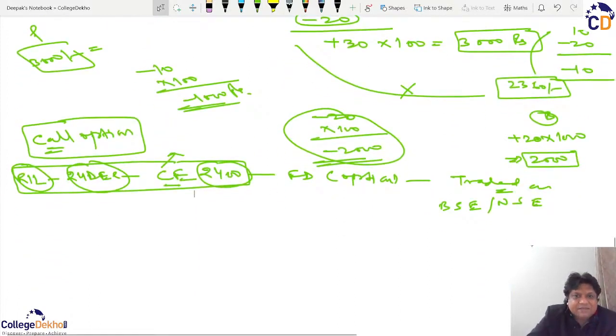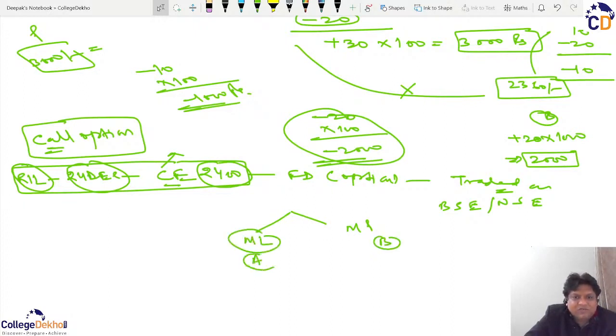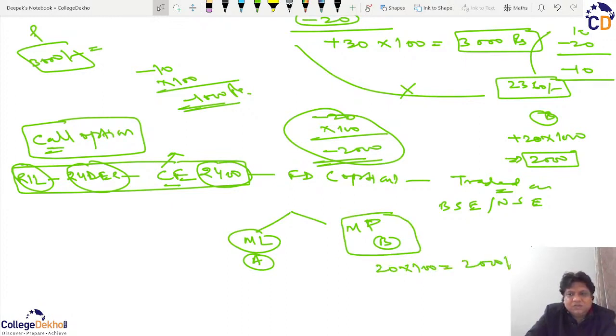Now in this case, what is happening? The maximum profit for B and the maximum loss for A is fixed. B cannot have a profit more than the premium paid, that is 20 into 100. So this 2000 is the premium received.